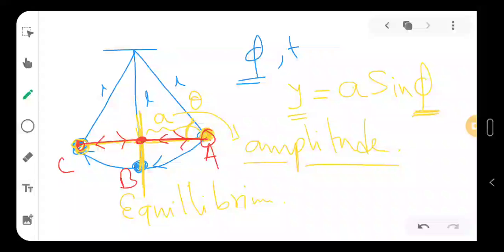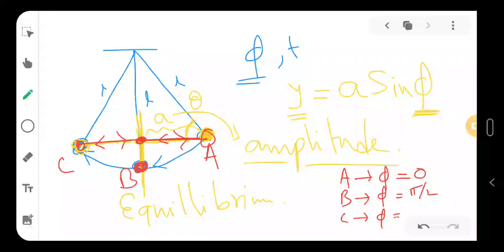So when the bob comes to B, phi will be pi by 2. At A the phi will be 0, at B pi by 2, at C another pi by 2, that is pi, and at D phi will be 2 pi.